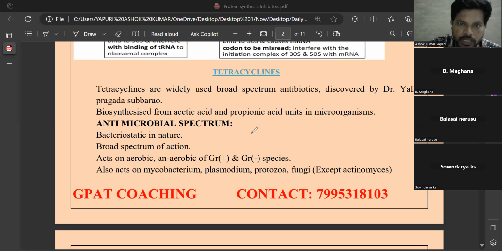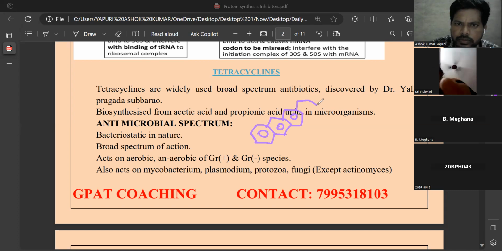For example, generally this is called benzene. Don't bother about saturation. This is called benzene. And if 2 benzenes are there, what is it called? What is it known as? Naphthalene. If 3 benzenes are there, that is called as?